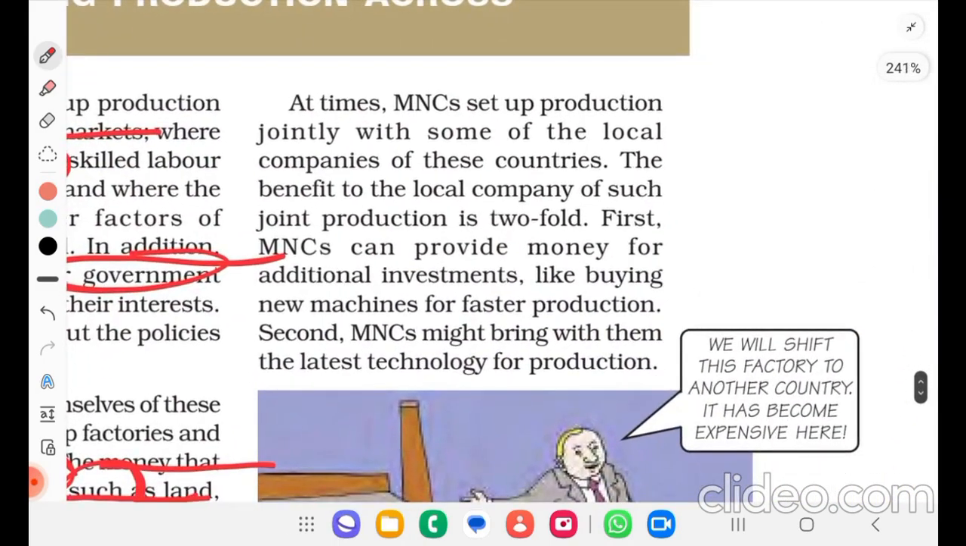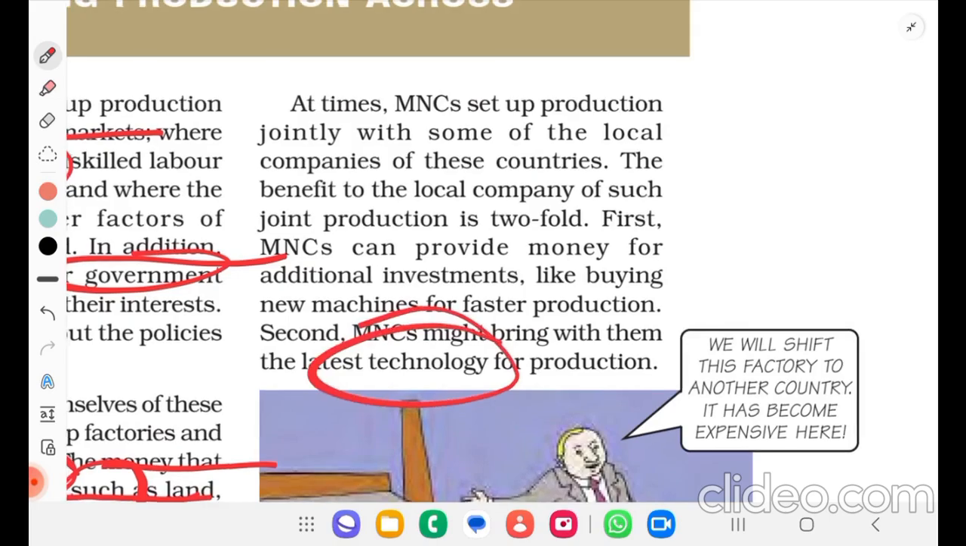At times, MNCs set up production jointly with some of the local companies of these countries. The benefit to the local company of such joint production is twofold. First, MNCs can provide money for additional investments like buying new machines for faster production. Second, MNCs might bring with them the latest technology for production.